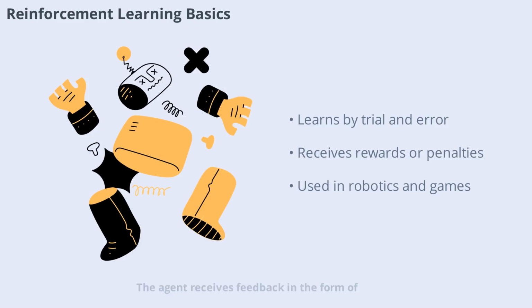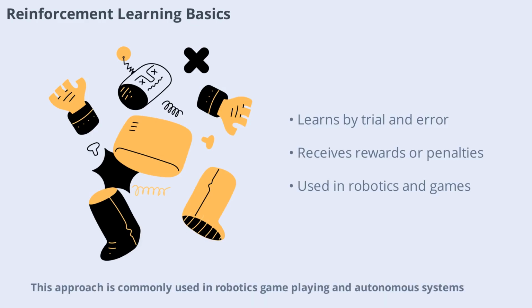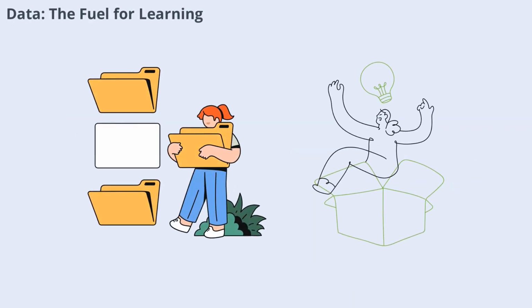Reinforcement learning is a unique machine learning method where an agent learns by interacting with its environment. The agent receives feedback in the form of rewards or penalties and adjusts its actions accordingly. This approach is commonly used in robotics, game playing, and autonomous systems. In narrow AI, reinforcement learning enables systems to optimize their performance over time, learning the best strategies through continuous trial and error.